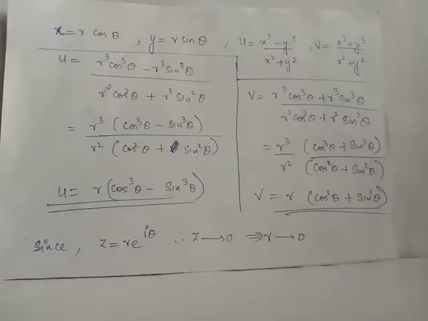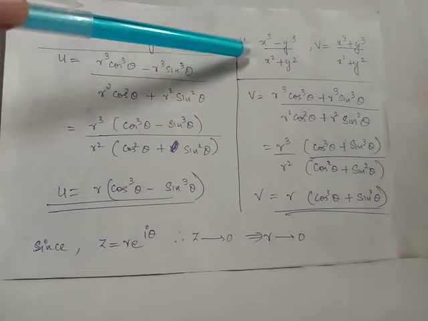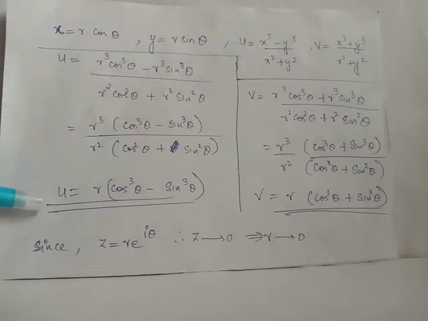We change u and v to polar coordinates using the parametric equations x equals r cos theta and y equals r sin theta. We have the expressions of u and v transformed to u equals r times (cos cube theta minus sin cube theta) and v equals r times (cos cube theta plus sin cube theta). We just substitute x equals r cos theta and y equals r sin theta in the general expression of u and v. After simplification, we obtain u equals r (cos cube theta minus sin cube theta) and v equals r (cos cube theta plus sin cube theta). We have the equation z equals r times e raised to i theta. So z approaching 0 means that r approaches 0.